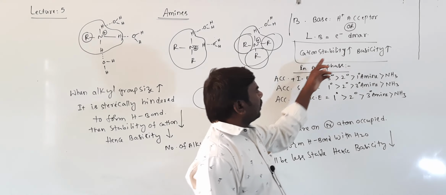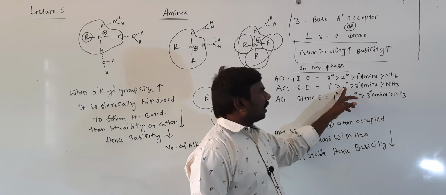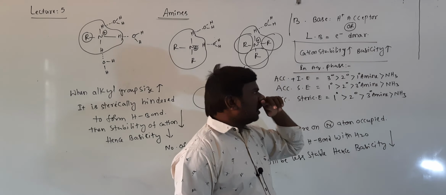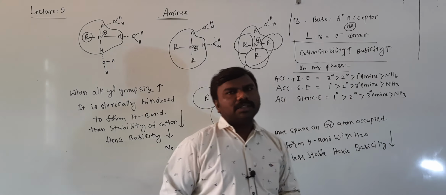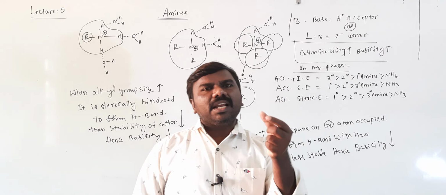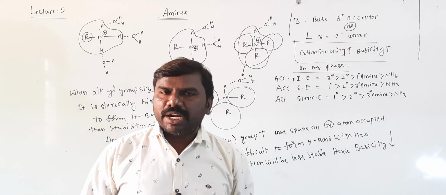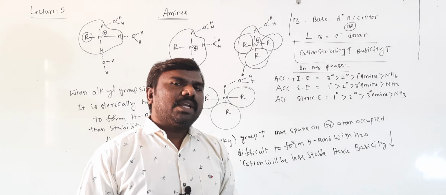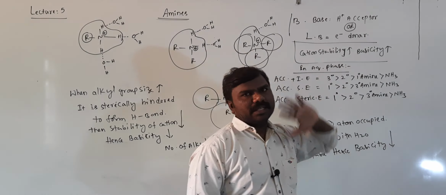Hence, less stable means less basic. Right, students? That's why primary greater than secondary greater than tertiary amines greater than ammonia. Next, according to steric effect: in primary amines only one alkyl group is there, so sterically less hindered. It means it is easy to form more hydrogen bonds. Then obviously a more stable cation is formed, hence more basic.